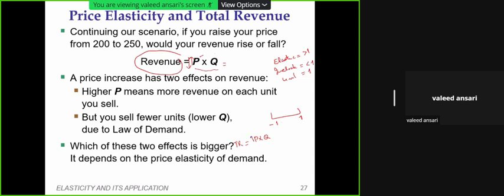Now, if you increase price and demand is elastic, I will elaborate further. Since demand is elastic, the price increase will bring about a greater decrease in quantity demanded, because price and quantity demanded are inversely related. If you increase the price, it will bring about a greater fall in the quantity, and as a result, total revenue will fall.